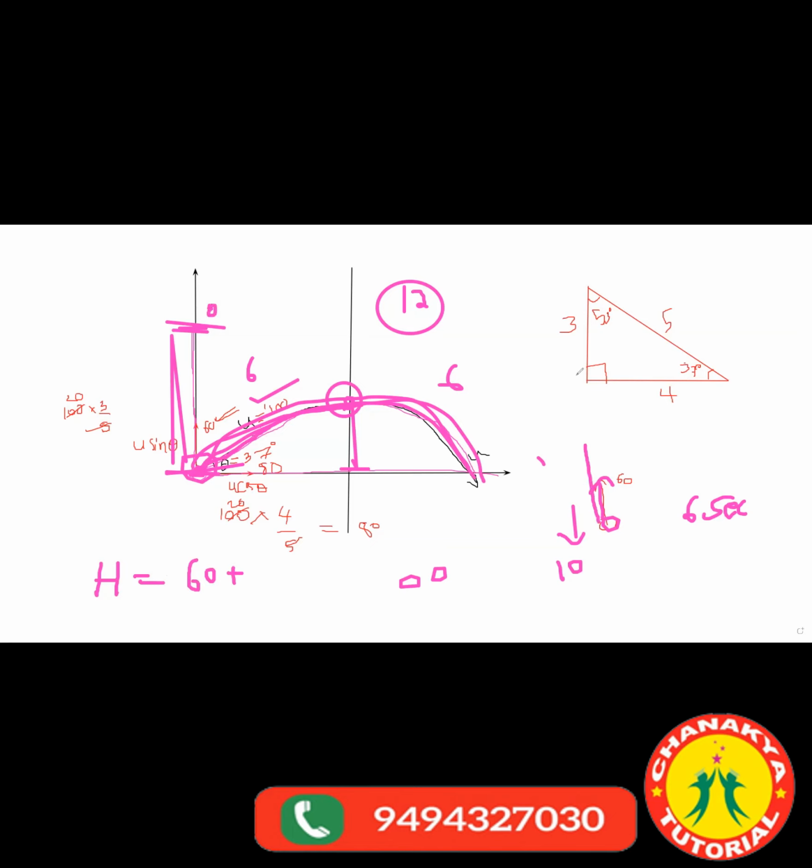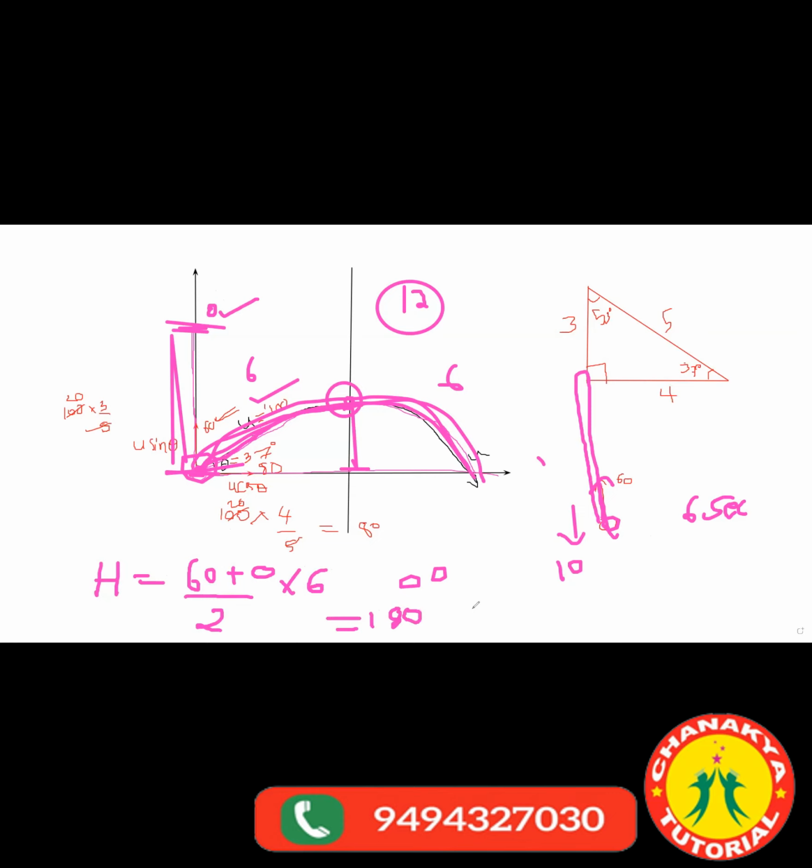This ball motion you need to observe. One dimension. After breaking the component, the question is turned. 60 plus, after reaching top, the velocity is 0, divided by 2, multiplied by how much time? 6 seconds, because it is taking 6 seconds to reach the top. So 30 into 6. 180 is the answer.